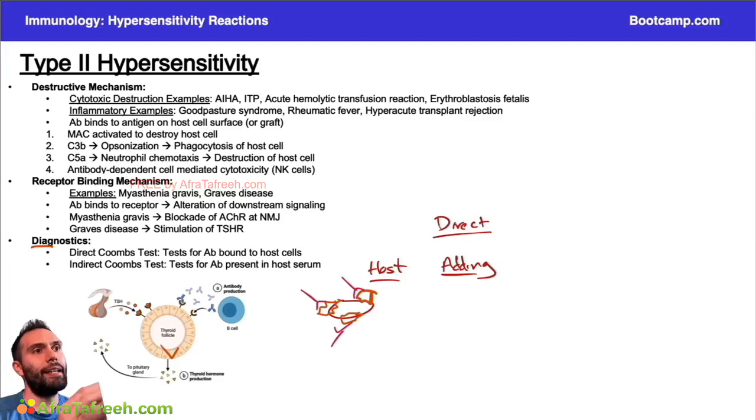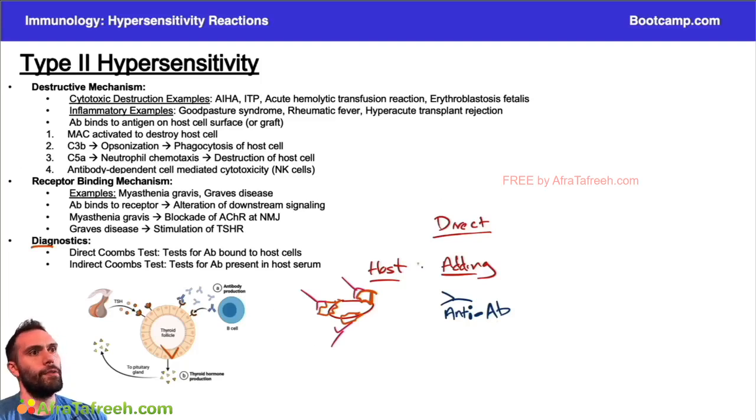What we're adding to the host sample is going to be antibodies to the antibody. So we're adding some kind of anti-antibody. Okay, kind of what we talked about before. And so when I add these two things together, these anti-antibodies are going to bind to the Fc portion of the antibodies that are bound to my red blood cells.